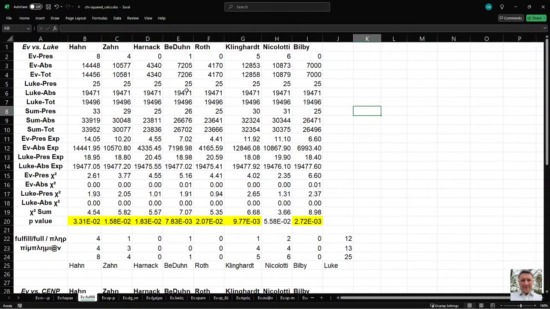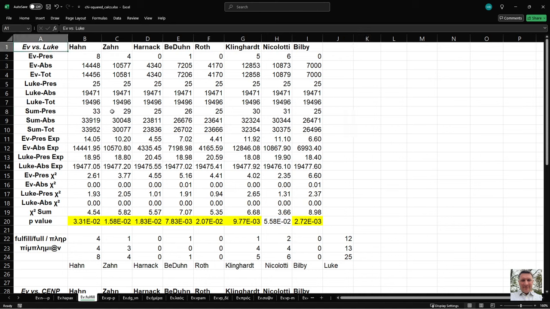I'm just running these numbers in Microsoft Excel, having put together a columnar format. Often chi-squared results come in a grid pattern, but I wanted to change it to having all the calculations that are relevant for a specific edition of Marcion's Gospel in a single column, so that we could compare them side by side, all the different reconstructions. So we're looking at August Hahn, Theodor Zahn, Otto von Harnack, Jason BeDuhn, Dieter Roth, Matthias Klinghardt, Andrea Nicolodi, and then my reconstruction. Those are the top columns.